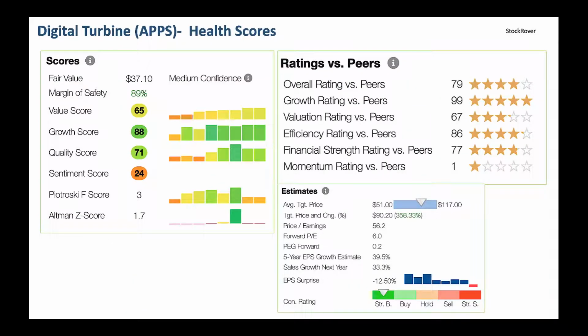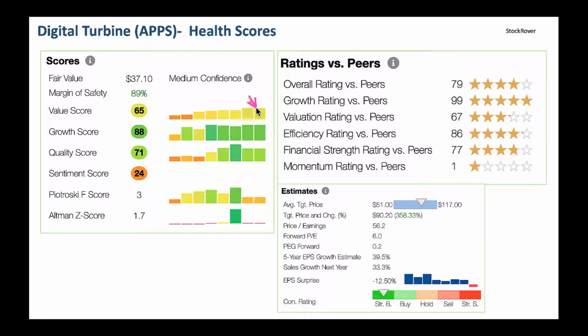All right, now let's jump in here and look at the health scores from Stock Rover. From a health score perspective, we got a fair value of $37. Currently the stock is at $19, as many of you know. Nice margin of safety here. No need to worry; I think there is a good margin here. From valuation, it's a 65, middle of the road, not too cheap from a valuation perspective. And if you look at the trajectory here, it's a little pricey, but it came down slightly in the recent quarter.